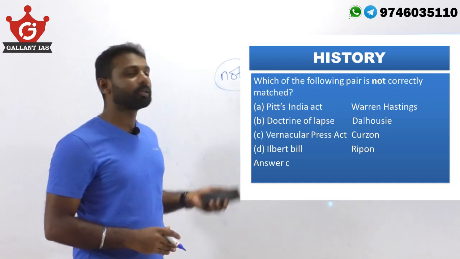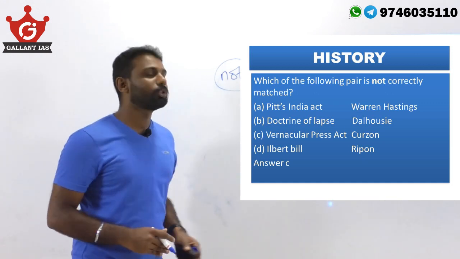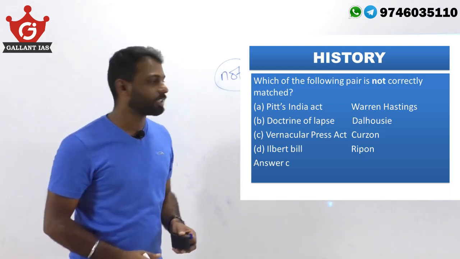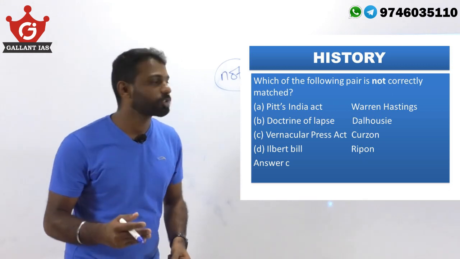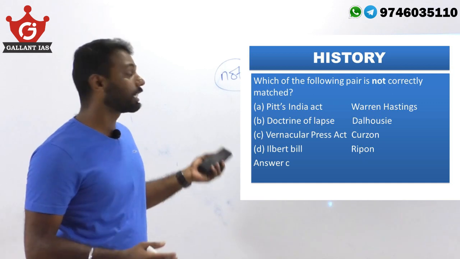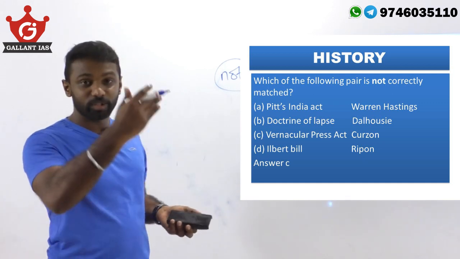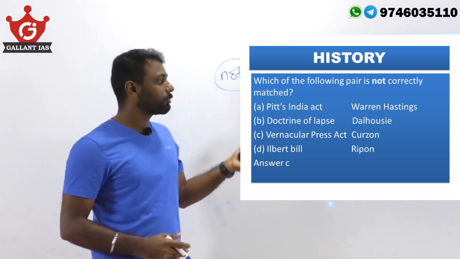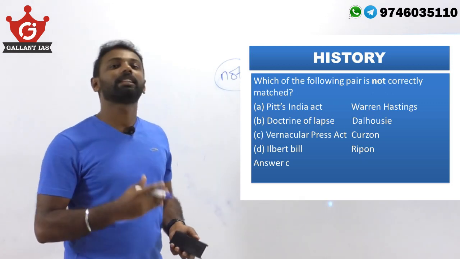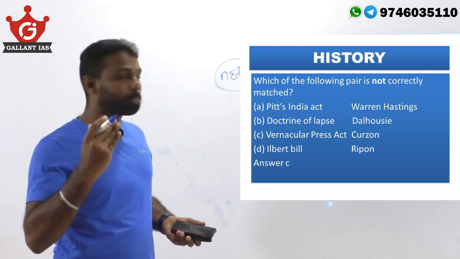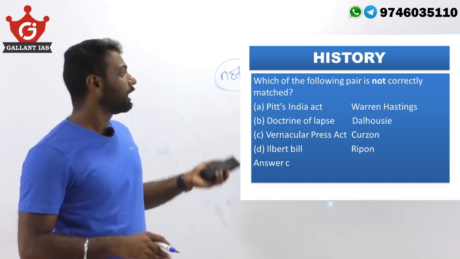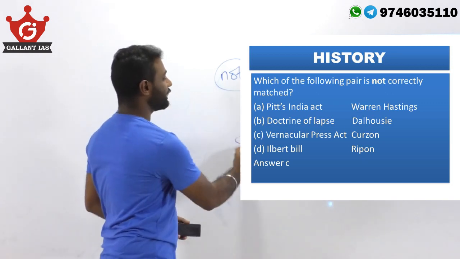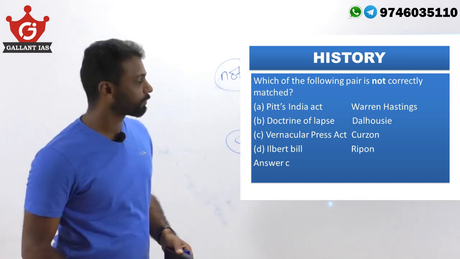Regarding the Vernacular Press Act, it was during the time of Lord Lytton. We know that Lord Lytton was a controversial figure because during his reign many acts were enacted, like the Arms Act and the reduction of the age for civil servants from 21 to 18. Actually, the Vernacular Press Act, which curtailed the freedom of the press written in local languages, was by Lord Lytton and not Lord Curzon. So C is not correctly matched here.